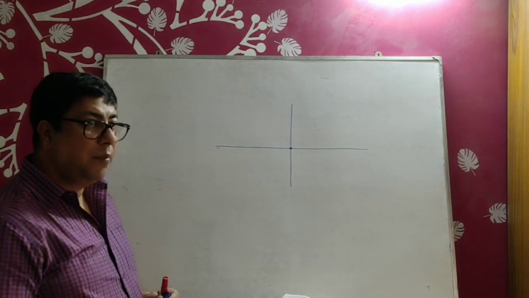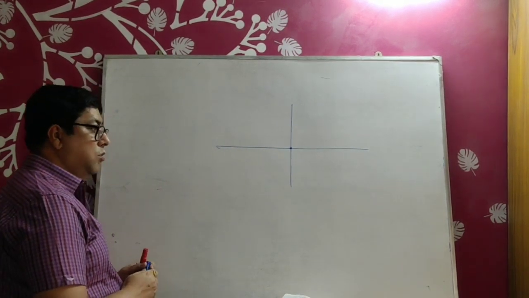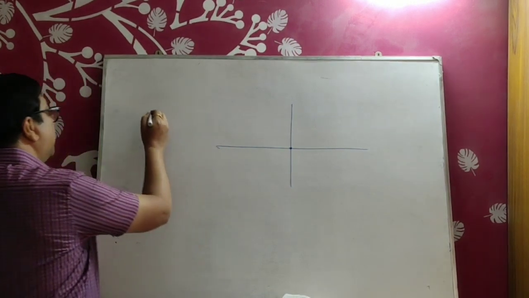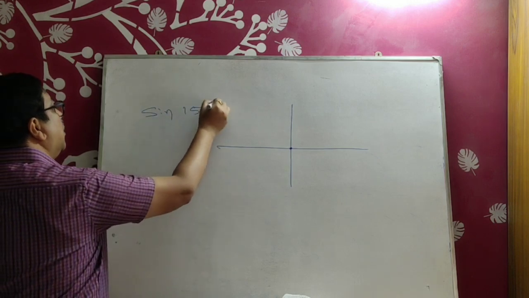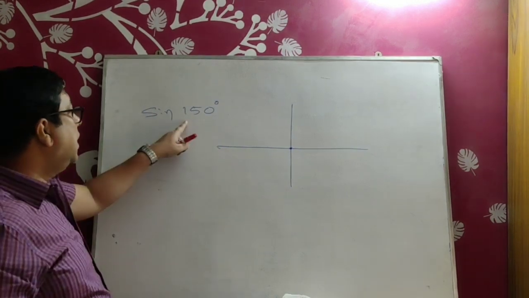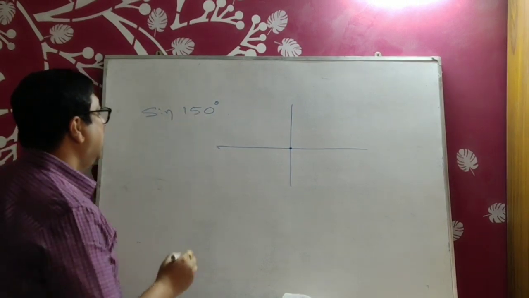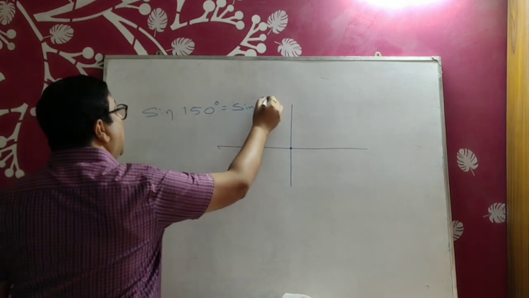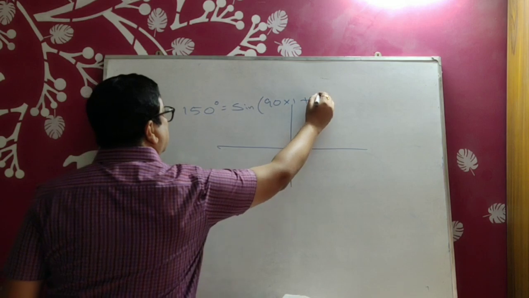I am giving some examples and explaining you. Everybody carefully note. Suppose you have to get the value of sin 150 degree. This is an angle more than 90 degree. So any angle more than 90 degree can be expressed as a multiple of 90 and some remainder.